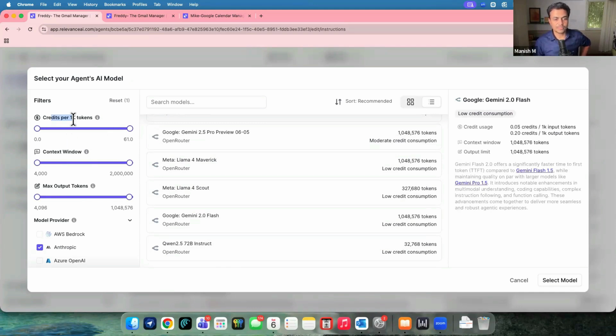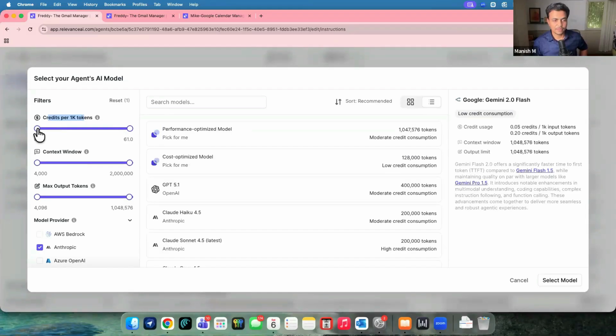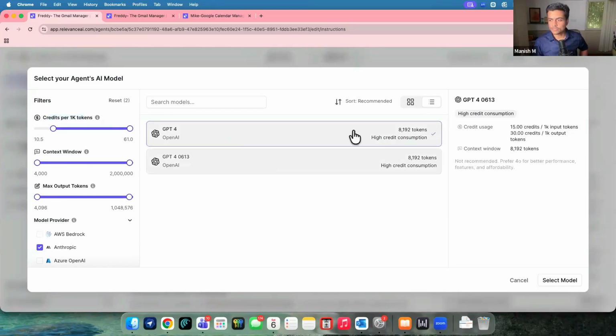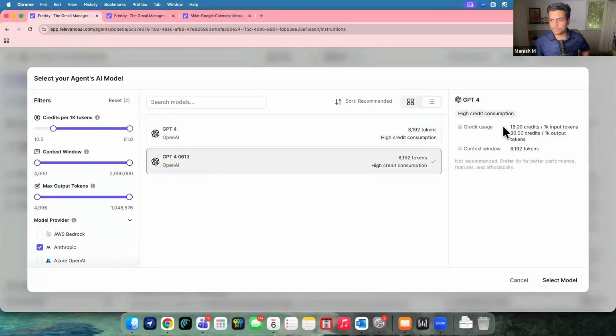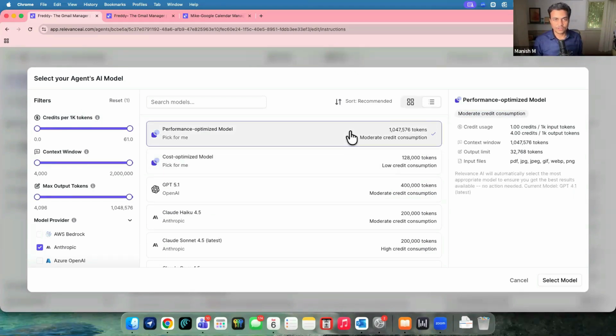from here itself. So max token, see here, credits per 1000 tokens, it goes even until 61 as well. If I try to narrow down, they have given a parameter, but see here, some of these cost 15 credits every 1000 tokens. It's GPT-4, or maybe some other model, but this is high credit consumption, and this honestly costs a lot. You may not realize what happens with 15 credits or 2 credits or 1 credit. Even this makes a lot of difference. When your agent runs once, it may wipe out your 500 credits or 200 credits in no time, right? So your 20% plan is gone on one single run if you don't choose this model right.